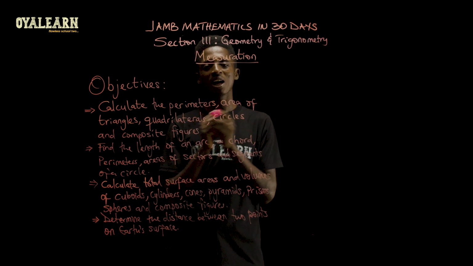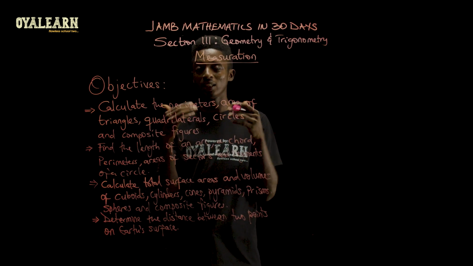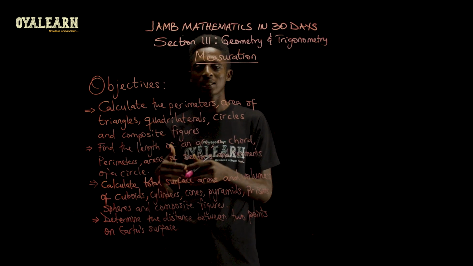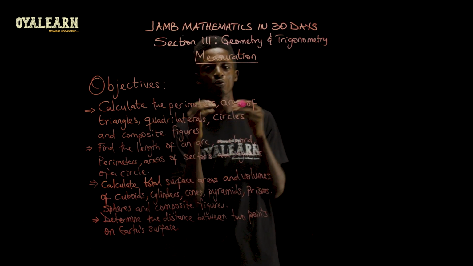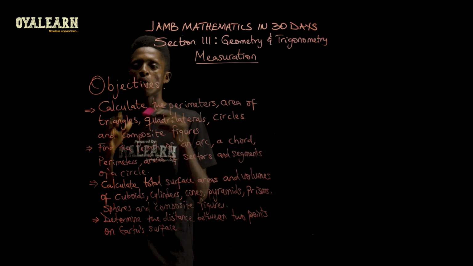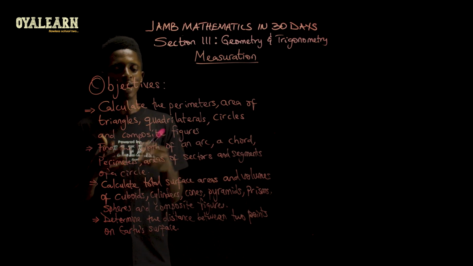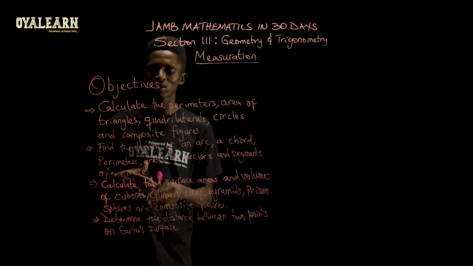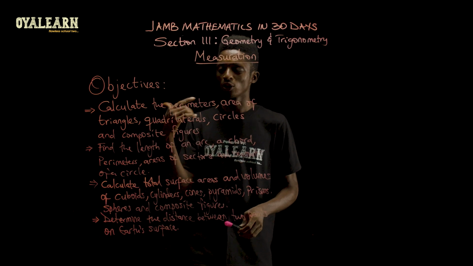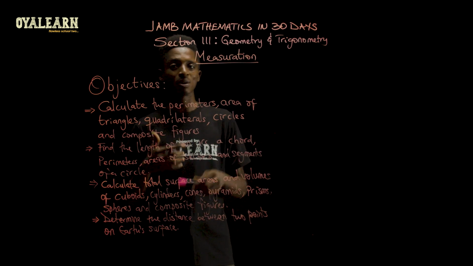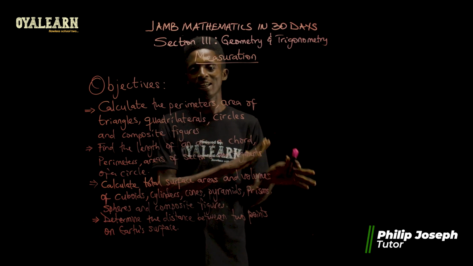But as far as Jamb exams is concerned, these are the objectives of the parts that you need to be very good at, that you have to be conversant with. What Jamb expects you, the student, to know are the following. One, they expect that you should be able to calculate the perimeters and areas of triangles, quadrilaterals, circles, and composite figures. That is, if you are given a certain triangle, quadrilateral or circle, you should be able to find their perimeters and also find their areas.